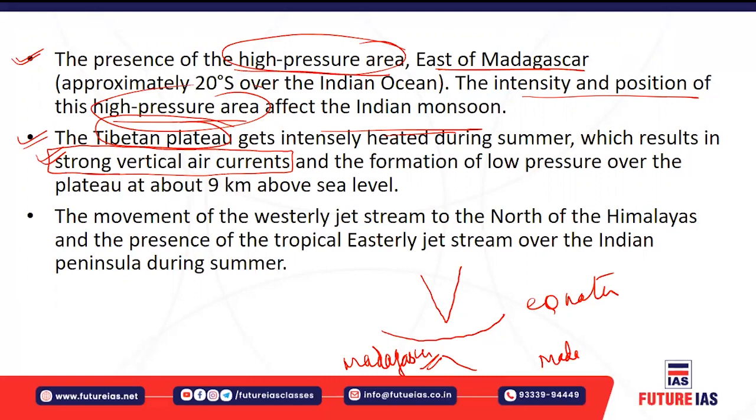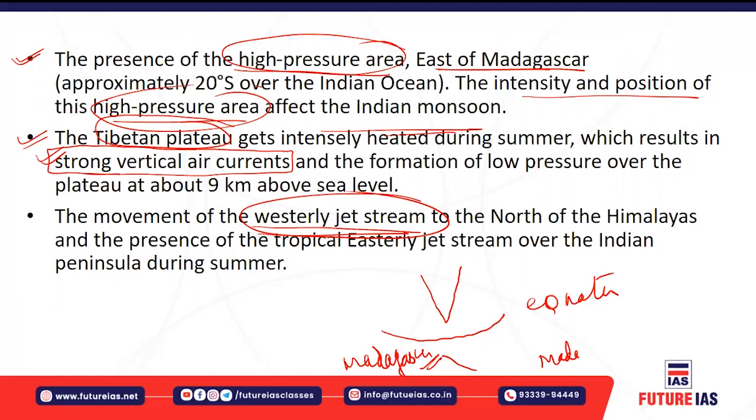Okay, now as I told you, there is also the subtropical westerly jet stream. Whenever this subtropical westerly jet stream moves to the north of the Himalaya, that shows the onset of the southwestern winds. So whenever there is movement of the westerly jet stream to the north of the Himalaya, it indicates that the monsoon has arrived. And instead of the westerly jet stream, the tropical easterly jet stream starts blowing over the Indian peninsula during summertime, which also affects the intensity